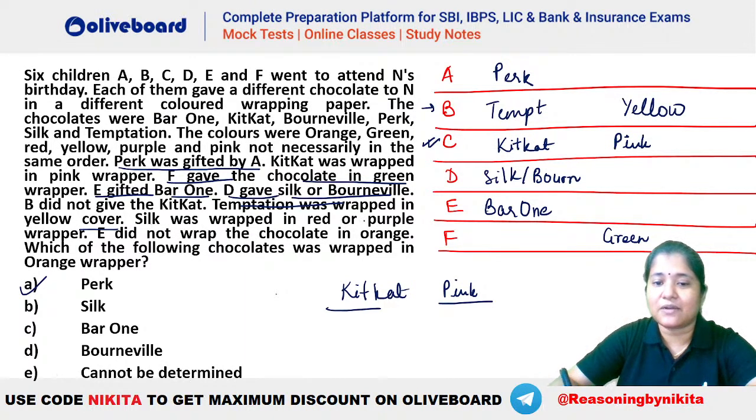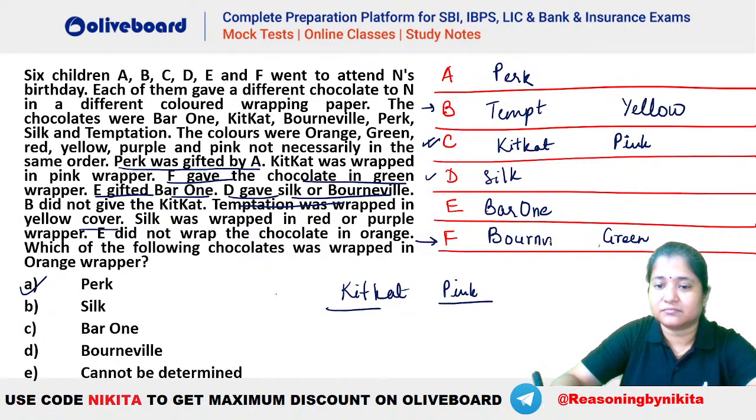Now silk was wrapped in red or purple. So you can see silk can be red or purple. So you can see silk can be here only. Why? Because this cannot be red or purple, right? और यहाँ पर silk आ नहीं सकता. That means you can see that D will be silk and your F will be bonville. I hope this is clear. Okay, so this person will be bonville here. So you can see ये आपका bonville आ गया.